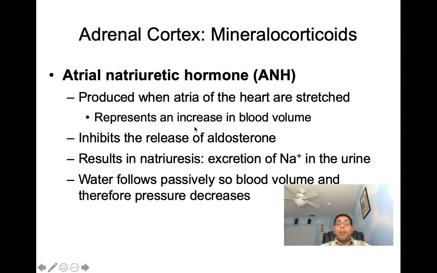And that represents an increase in blood volume. So what's the response going to be? It's going to be to inhibit the release of aldosterone, which results in natriuresis, the removal of sodium through the urine. And what's going to follow sodium? Water. When water follows sodium, that's going to cause blood volume to go down, therefore pressure decreases.